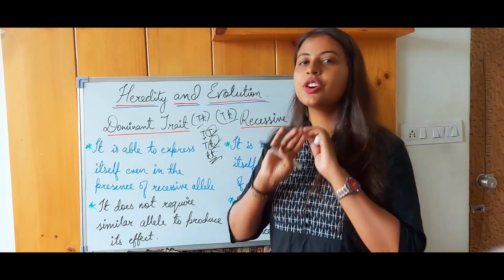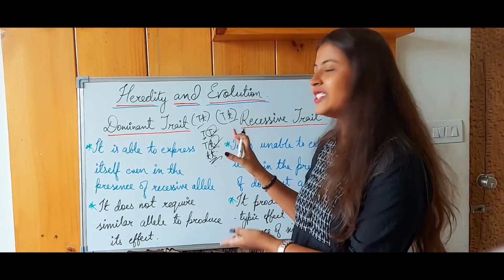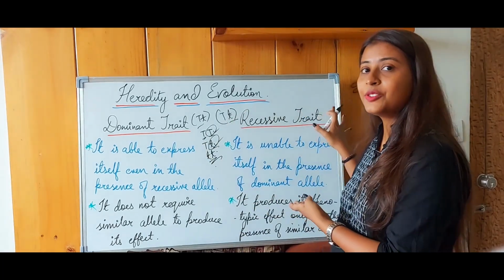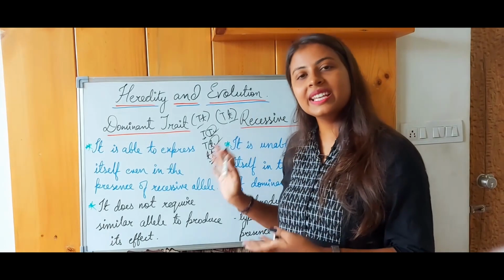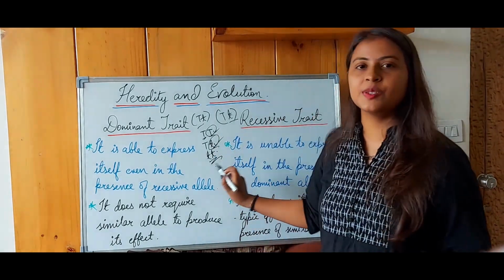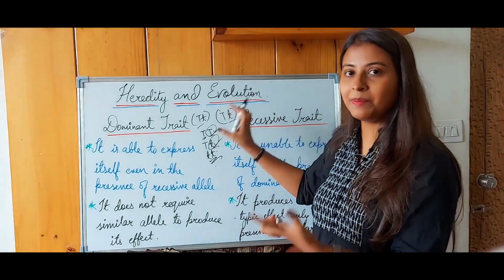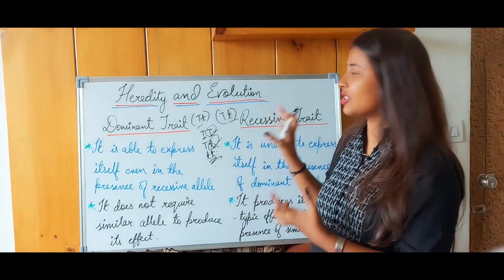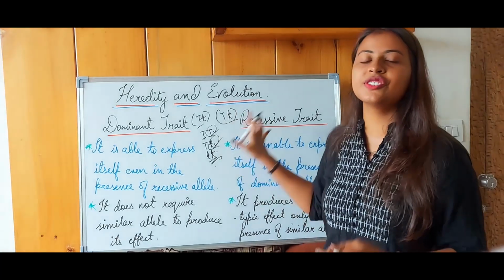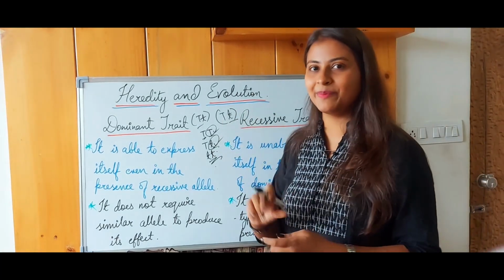The traits which always express themselves are the dominant trait, and the recessive traits, recessive alleles you can also call them, would only express when both of them are small letters. By capital T we mean the tallness and by small t we mean the dwarfness or the short height. And height of a person is the gene that we've considered in this example.